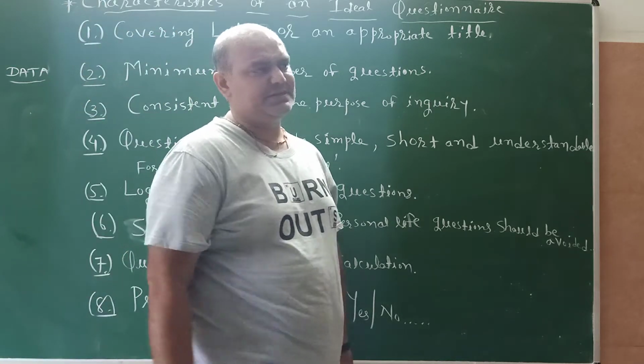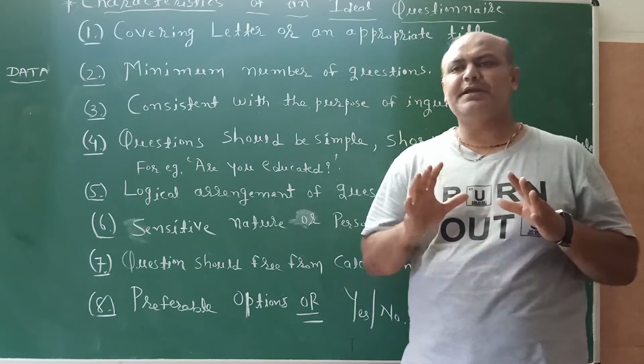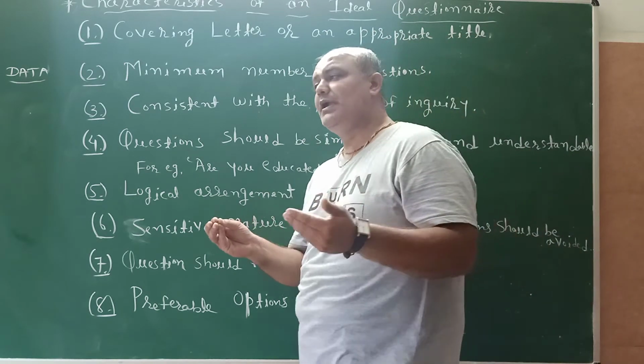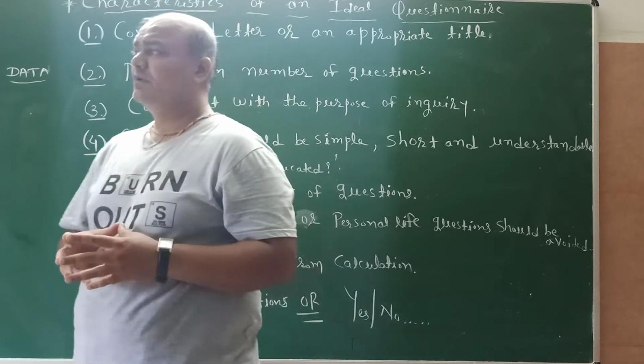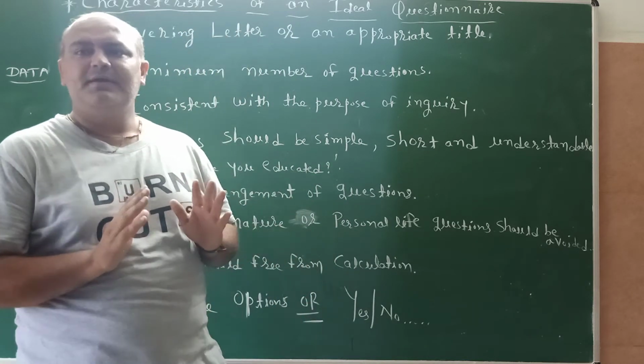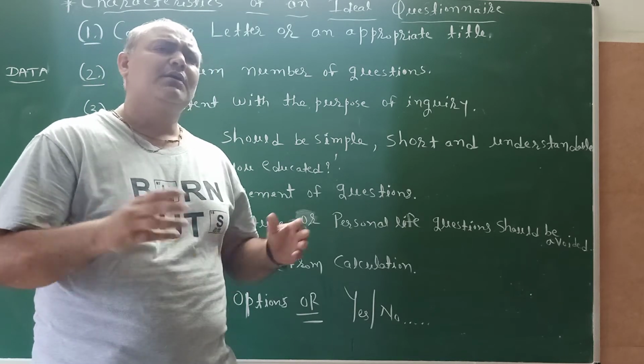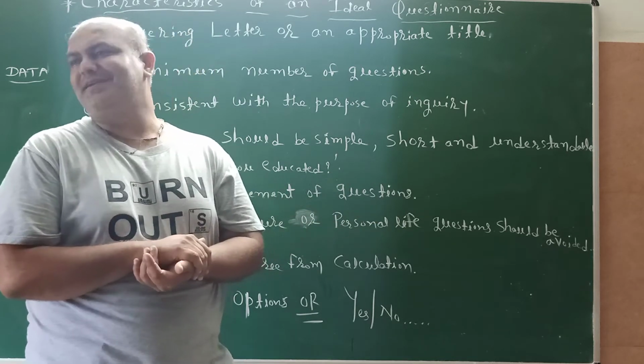So in an ideal questionnaire, we have to avoid questions of sensitive nature or personal life. In modern lifestyle, each and every person wants to live his or her personal life with personal space. Sometimes he or she doesn't like to share everything with everyone.